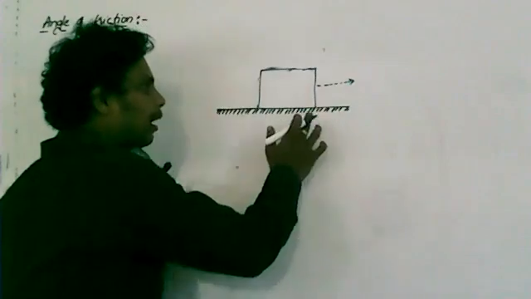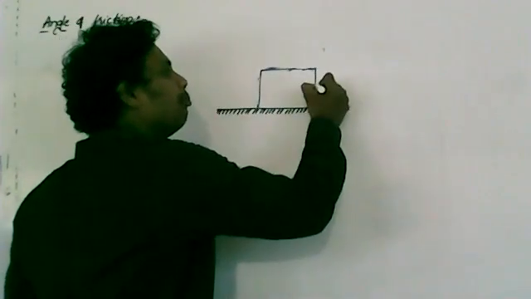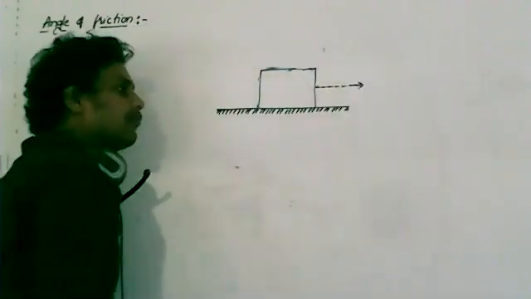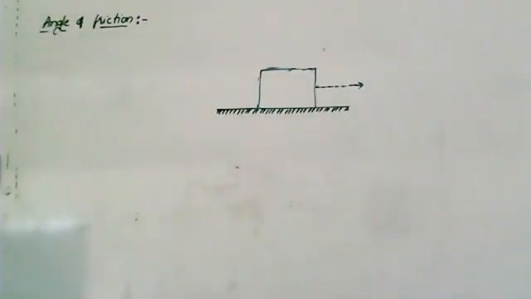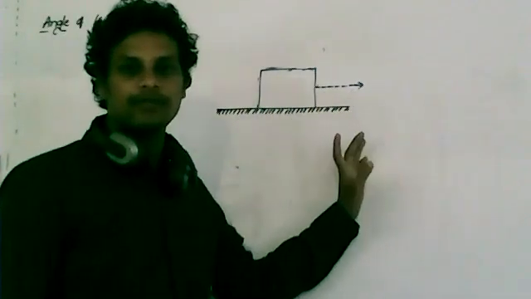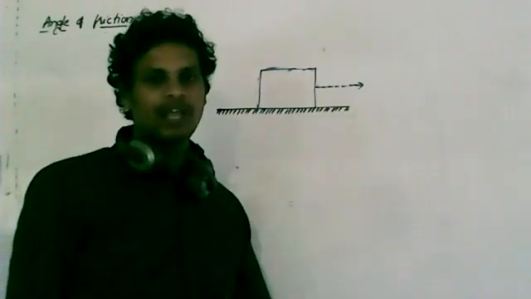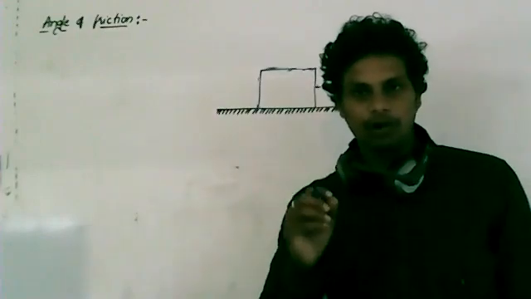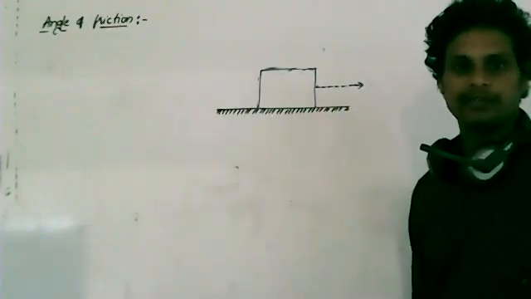Now I will apply the maximum value of static friction force. For that maximum value, the body just starts to move.